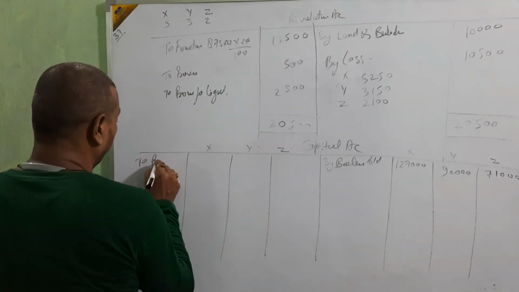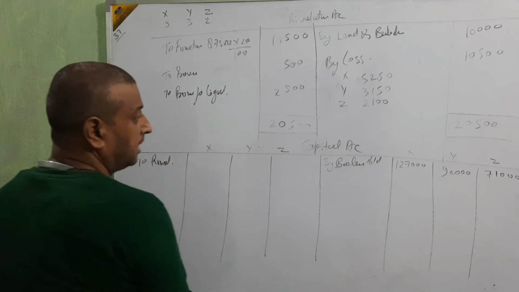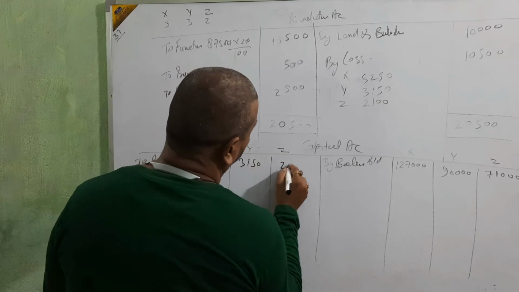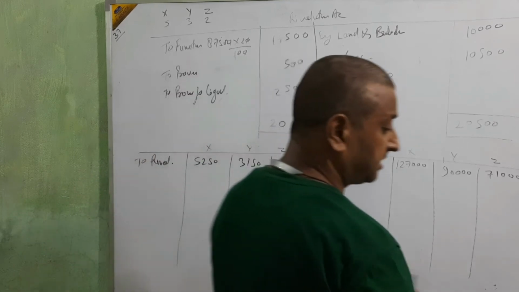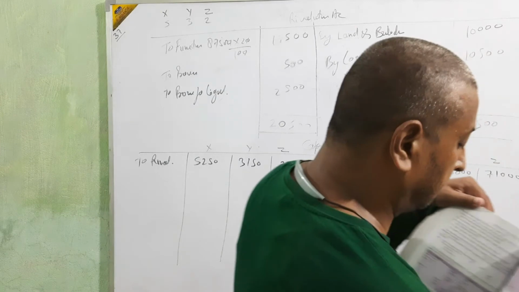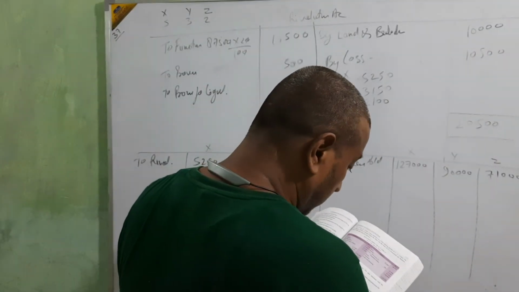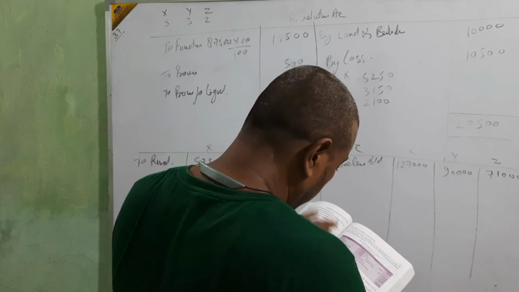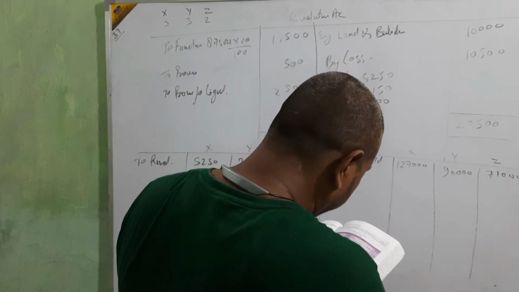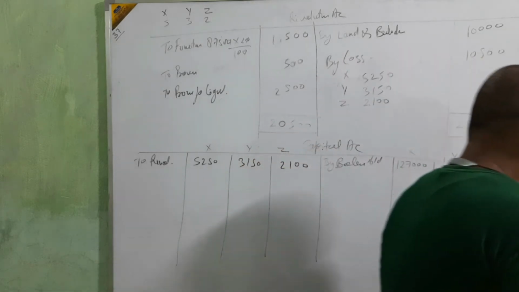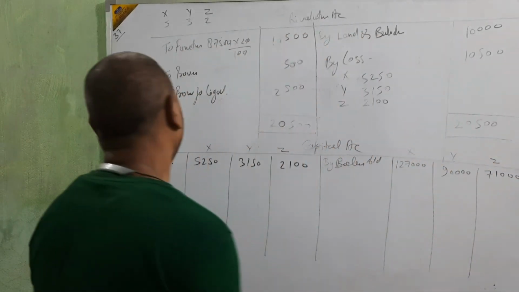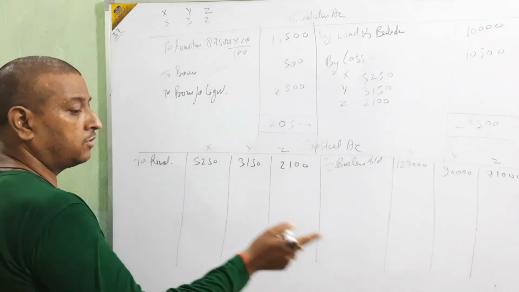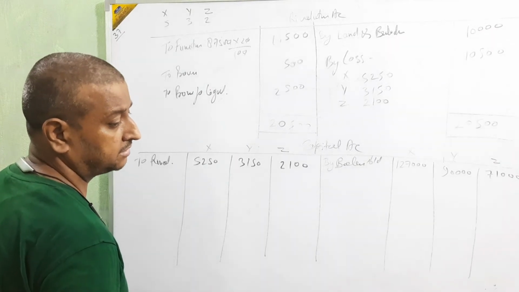Then the revaluation loss: 5,250, 3,150, 2,100. Then see if any type of reserve, general reserve, or fund is given in the question or not. Just see the liability side, nothing. Asset side, nothing here. Then directly treat the goodwill. Goodwill amount, beta. Goodwill is in the last instructions.